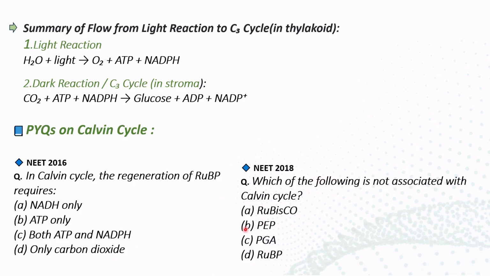So what is the correct answer here? It is PEP. PEP is the correct answer, as it is not involved in the C3 cycle of photosynthesis. PEP means phosphoenol pyruvate. Normally it is not involved here; it is involved in other reactions of photosynthesis. So this is the right answer, and I hope you guessed it.